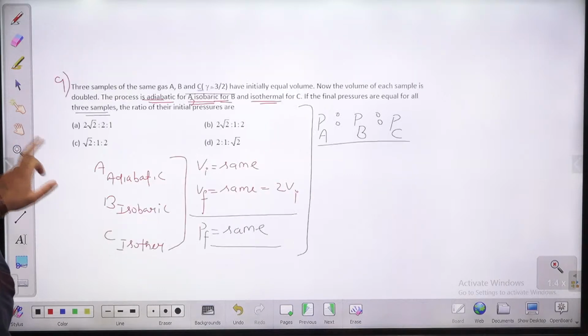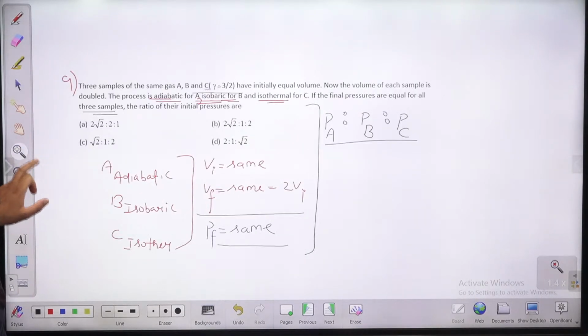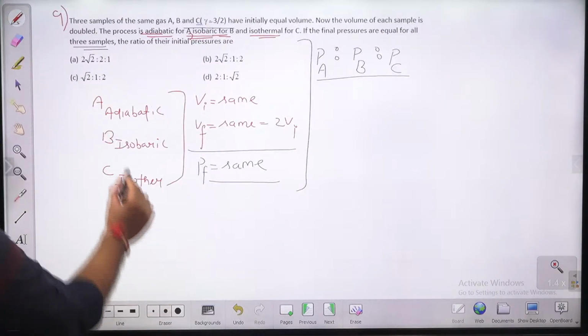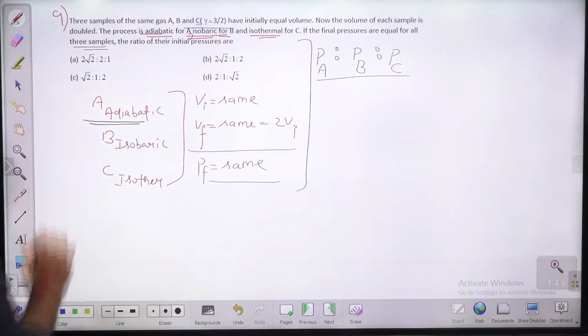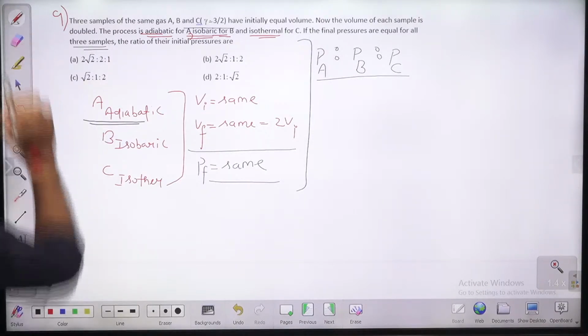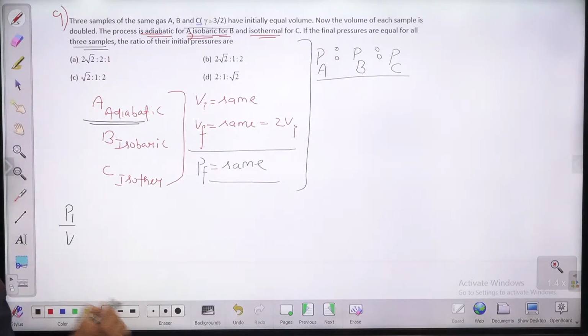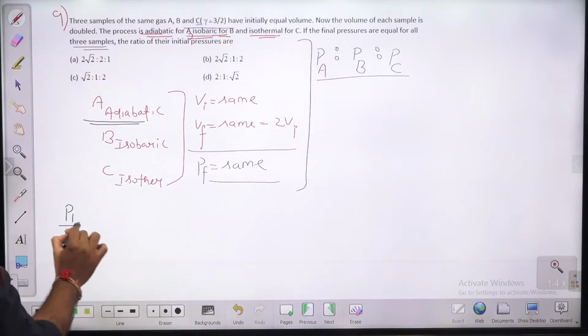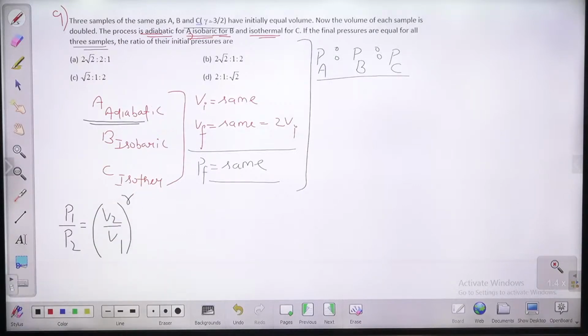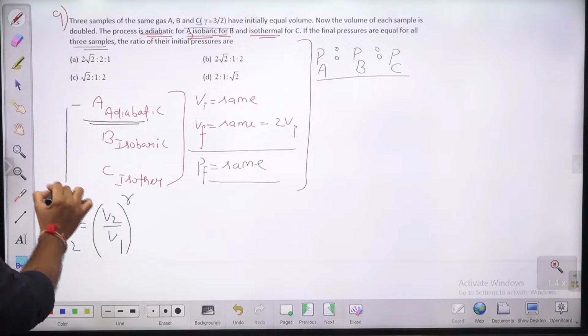So guys, question is very simple. Let me take it here, write it here. थोड़ा सा मैं इसको मिनिमाइज कर देता हूं. So guys, A प्रोसेस क्या है, एडियाबैटिक. तो एडियाबैटिक प्रोसेस के लिए, हमें इनिशियल प्रेशर चाहिए, so let me write it as P1 by P2, this is nothing but V2 by V1 की पावर गामा, yes or no? P1 by P2 equals (V2 by V1) to the power gamma. This is for a reversible adiabatic process.